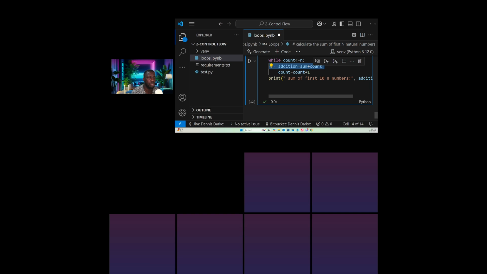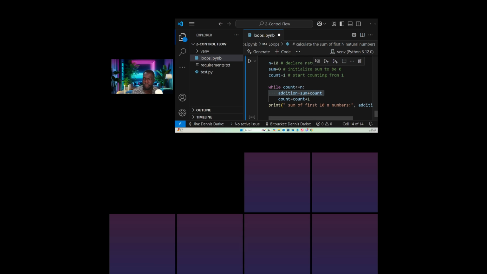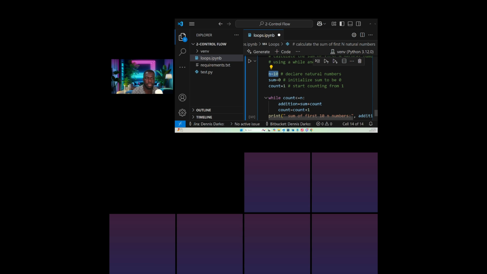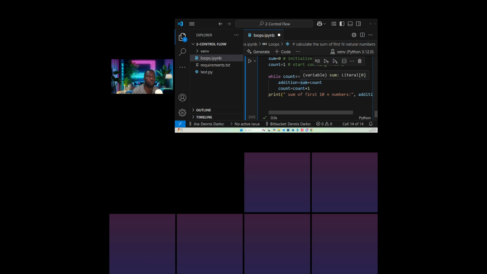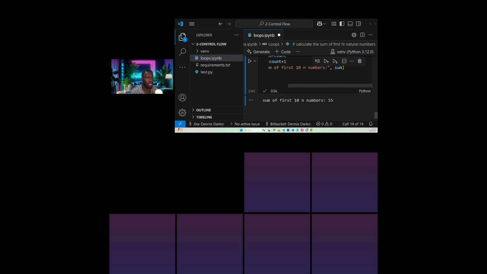So that's why we are saying print the sum, then we put the addition in because we want this result. Okay? So when we run, the sum of the first 10 n numbers is 10. So it will count, go through, and say, the sum of the first 10 n numbers is 10. Assuming we place here sum like this, we just have to change the asterisk and say sum like this, and then we should get a different scenario. You see, the sum of the first 10 n numbers is 55.